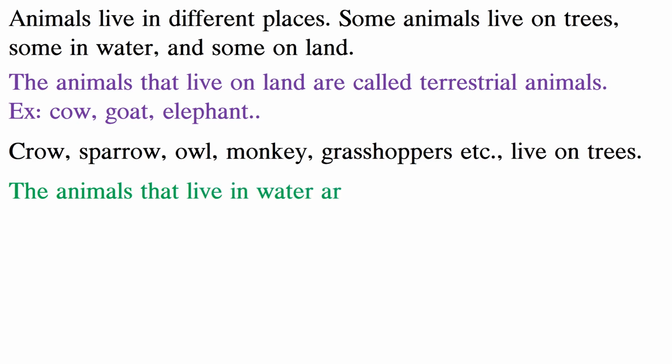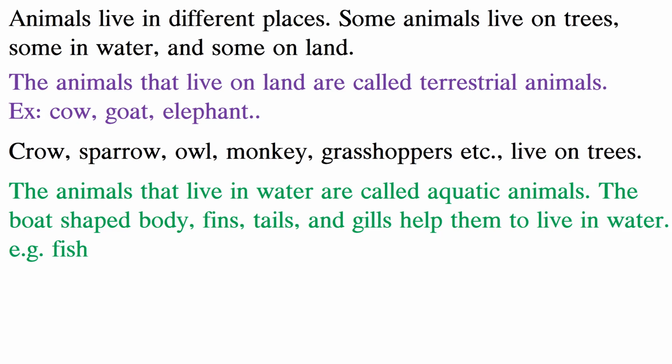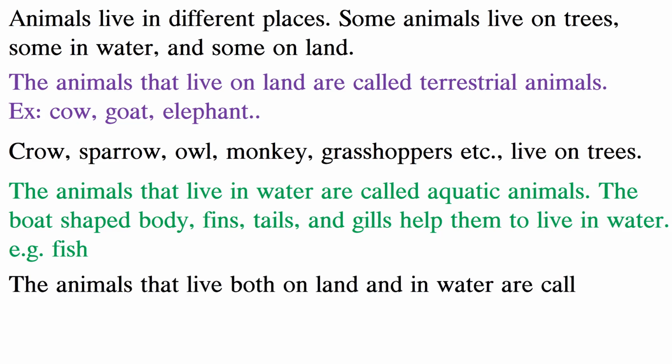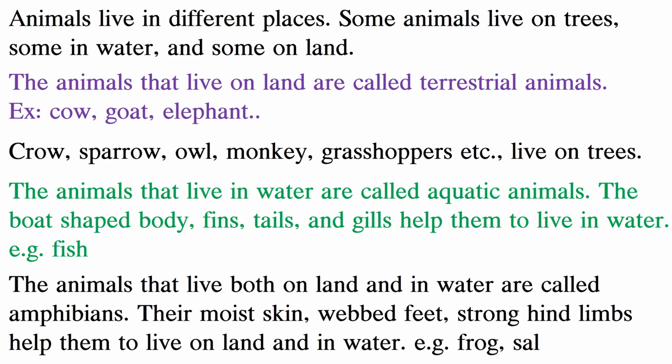The animals that live in water are called aquatic animals. The boat-shaped body, fins, tails, and gills help them to live in water. Example, fish. The animals that live both on land and in water are called amphibians. Their moist skin, webbed feet, strong hind limbs help them to live on land and in water.